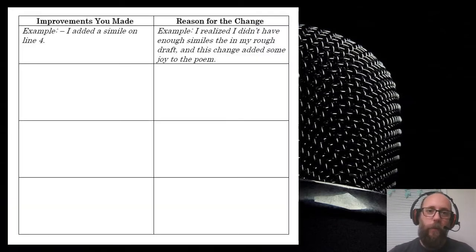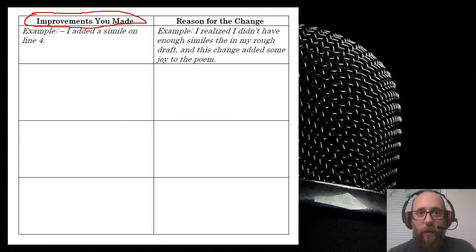Okay, so let's take a look at this worksheet before we get started. I'll give you a brief tour of the worksheet and you can get to work. We have two sides. We have one side with improvements that you have made, where we simply list the improvement that we made. And then we also have reason for the change. You have to explain why you made the change and what made your poem better because of it.